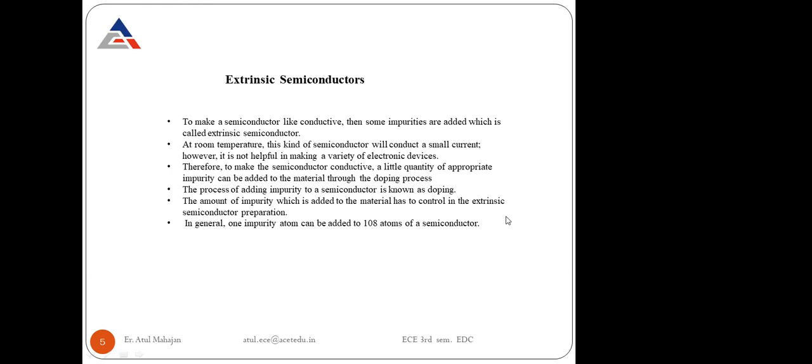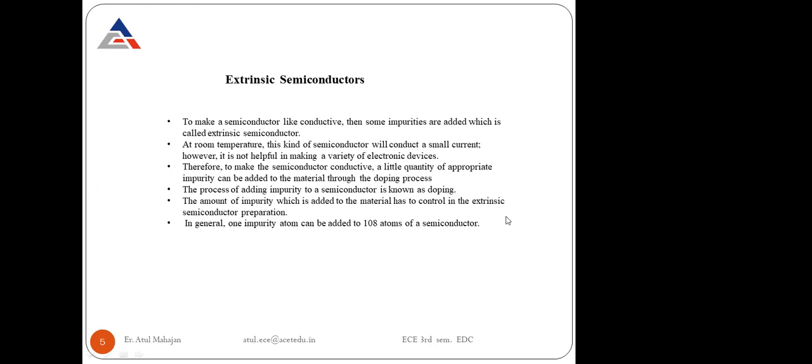Therefore, to make the semiconductor conductive, a small quantity of appropriate impurity can be added to the material through the doping process. To make it much more conductive, we add some impurities through the doping process. Doping means to add impurities. The process of adding impurity to a semiconductor is known as doping.